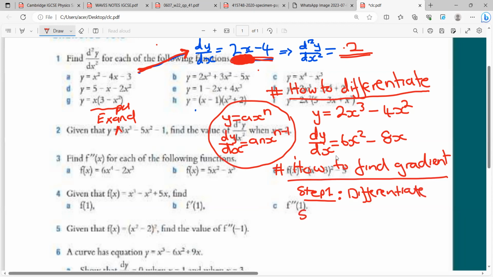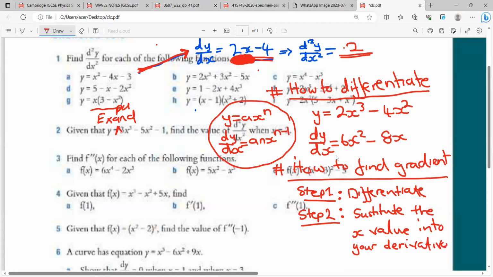And then step two, substitute the x value into your answer, into your derivative.